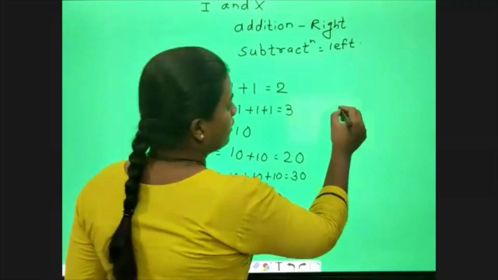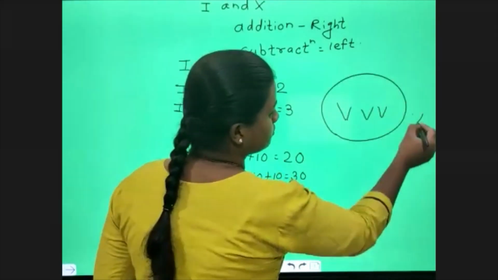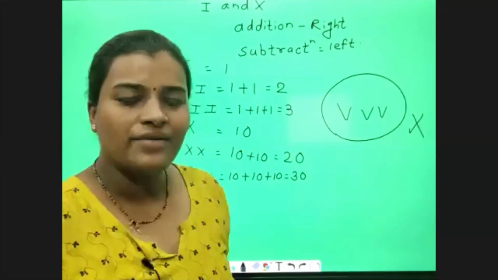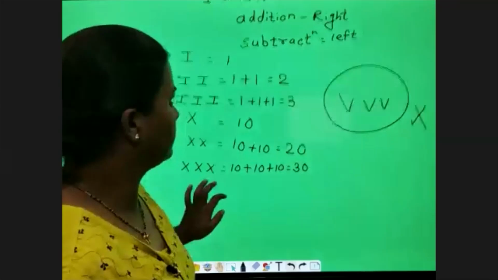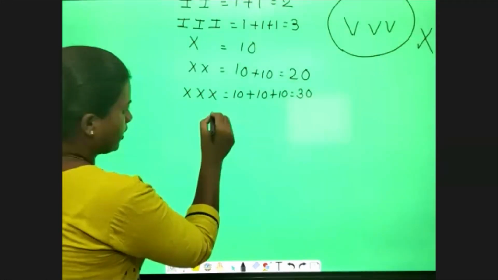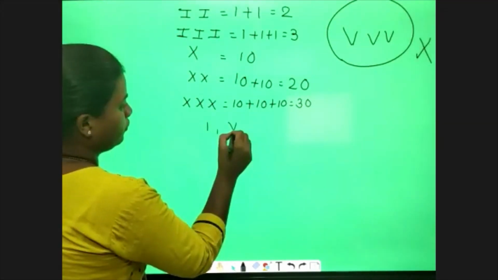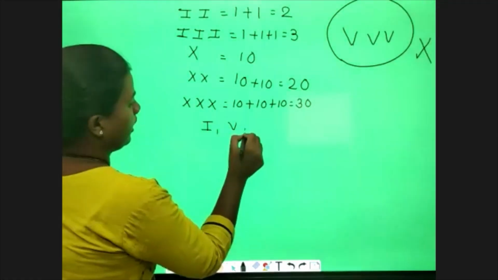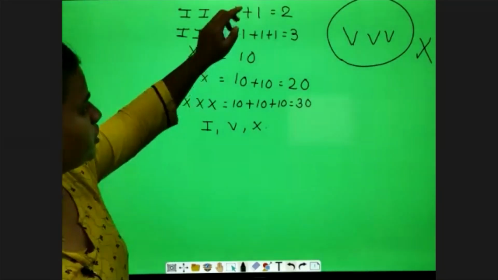5 you will not write like this. No, never. 5 we can't write like this. Why we can't write like this, I will tell you later on. Okay. So now again, I, V, and X. Okay. So we have finished.